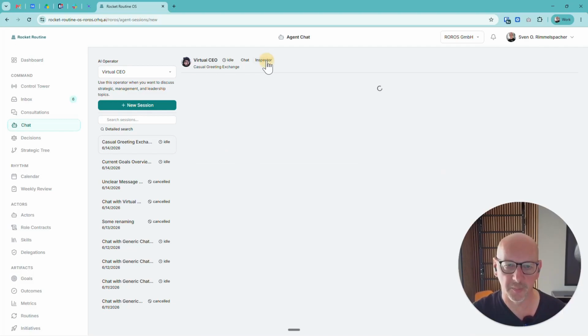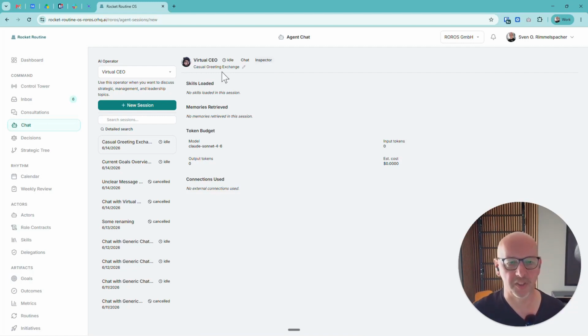Here I can also take a look at the inspector. Then it takes a moment. And then it analyzes and reads through all the details regarding the session that we have just recorded right here, provided it works. Ah, there it is already. Okay, no skills used. It didn't need memory either. How many tokens? That obviously isn't being built yet, but in principle, we'll be able to see everything as well: which model was used, how many tokens were processed, and so on. And the external connections, that's when, for example, we access Slack or email or anything else. So these capabilities will also be available to the agents here in the system.